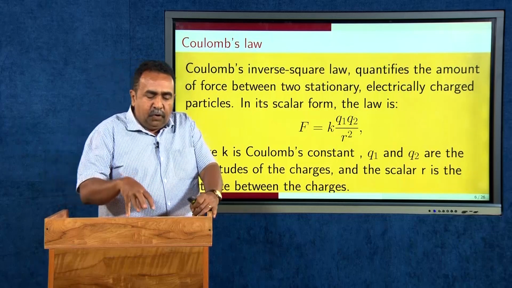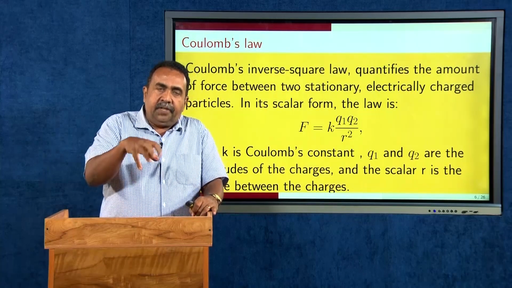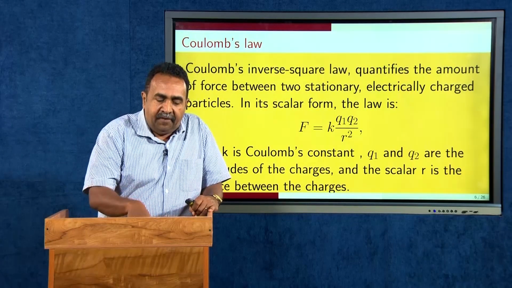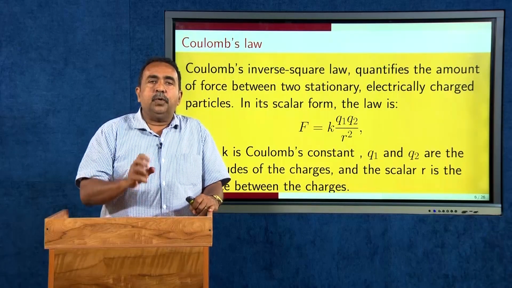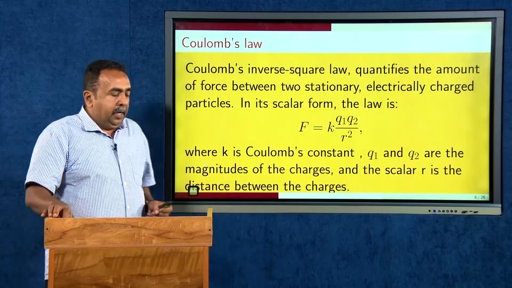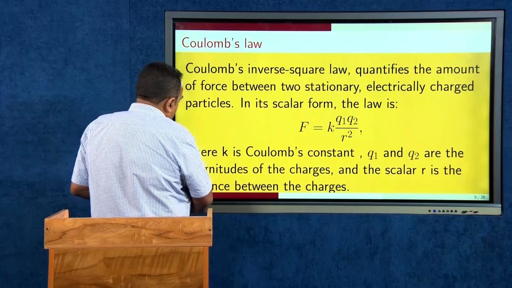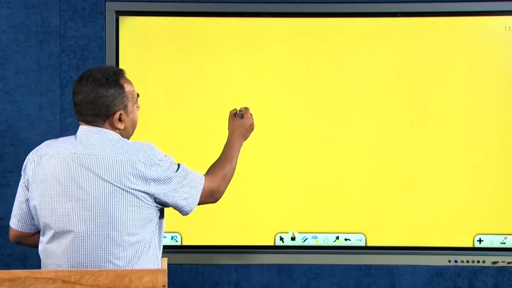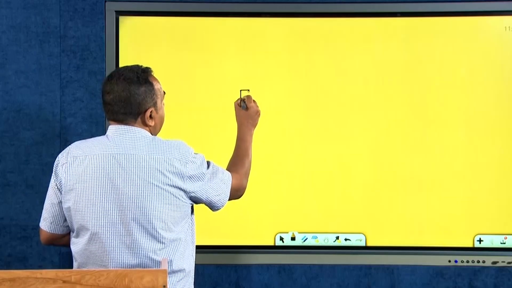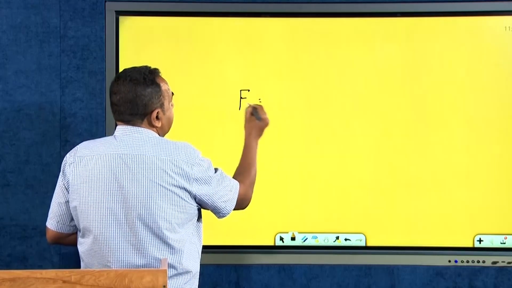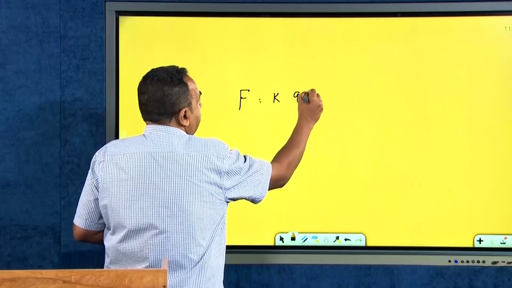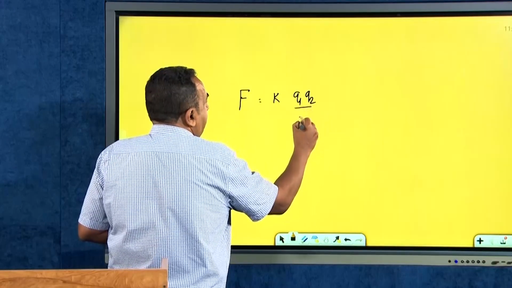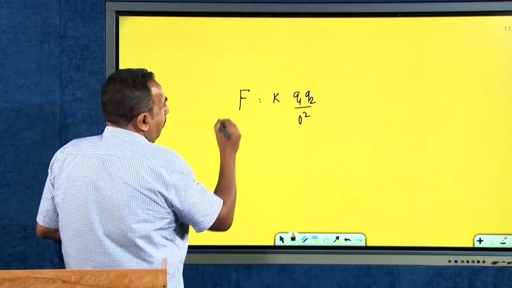Before getting an equation for the electric field, first I will define the force between two charges. The force between two charges is given by Coulomb's law, which I can write in scalar form as F = K Q1 Q2 / R².